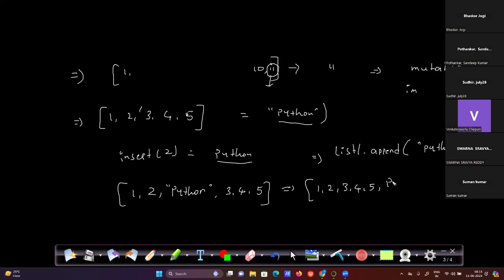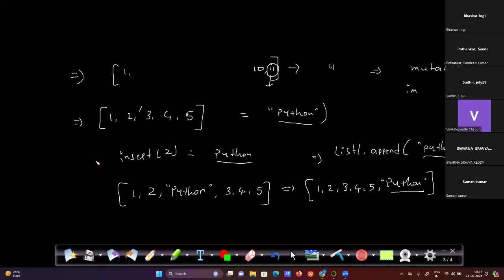We are not specifying a particular position. We are directly saying to insert this Python string value into the list, so it will insert at the end position, not in a particular position.